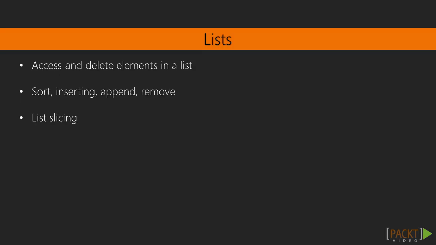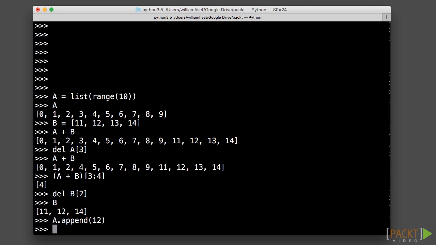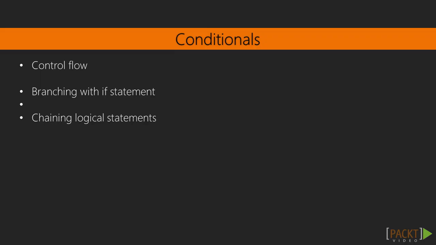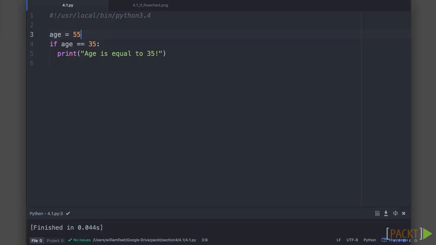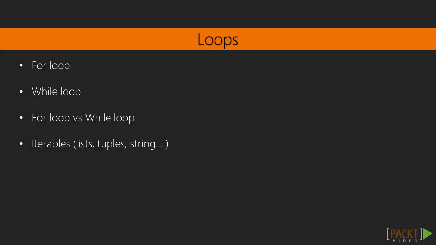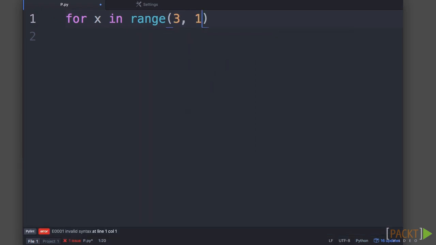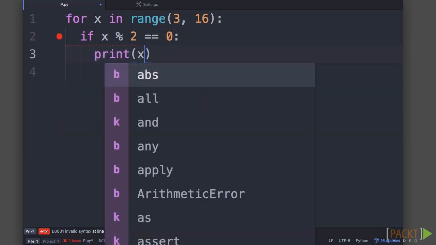Next, we will dive into lists, so how we can use the list data structure to access elements in a list, delete items from a list, sort a list, things like that. Then we will look at making conditional statements in Python. How does control flow work? How do I make my program make certain decisions with an if statement? And how can I chain logical statements together to make a more complex expression? Next, we will look at loops and how we can use different looping structures within our programs to iterate over elements and how to manipulate elements.